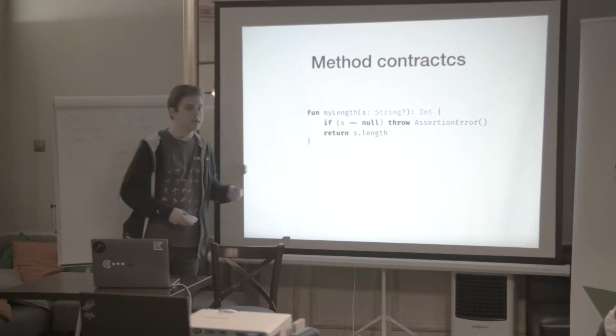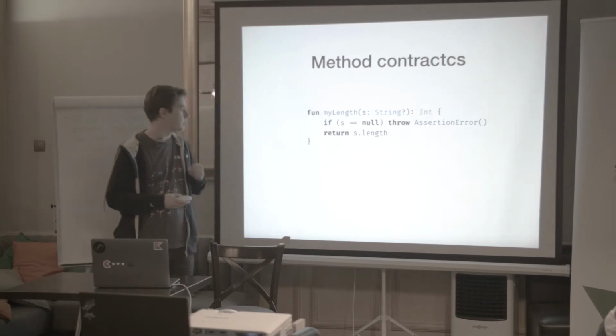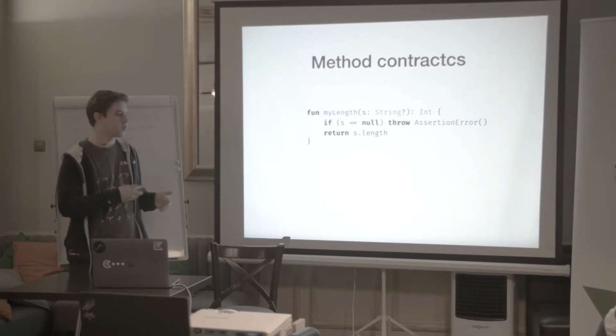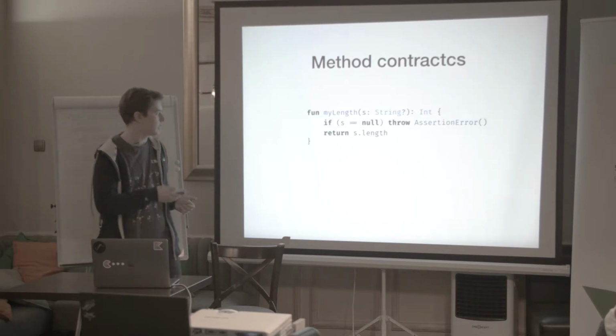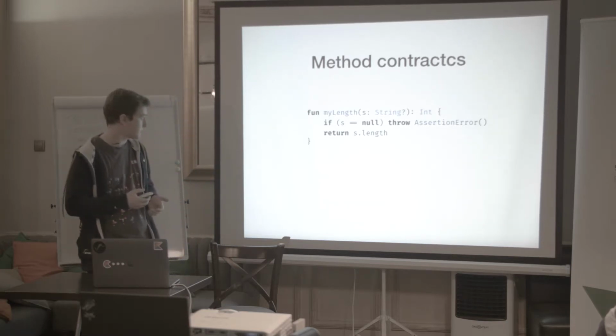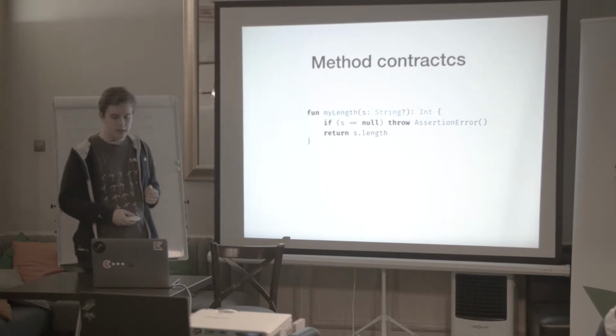So in this line, s is treated as a normal string, so you can call the length method without problem. You don't have to use any conditional application like the question mark dot operator or the bang operators. It just works. The compiler knows it is not null here.